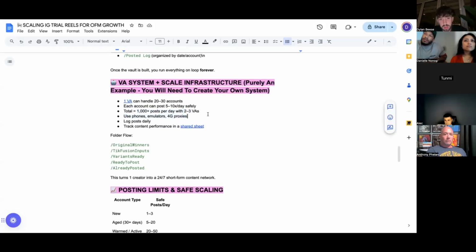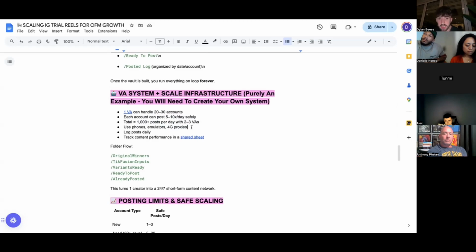You can get super complex and start to use different phones. There are tons of ways you could do this complex stuff, right? Again, this is not going to apply to most people, like having a massively scaled system, phone farms, and jailbroken phones and all this sort of thing. That's not necessarily going to be relevant to most of you unless you have 100 models you're trying to do this for. But if you've just got a handful of models, you can do this manually with VAs. You could do it yourself, or with your team in-house. It depends what you want to do.